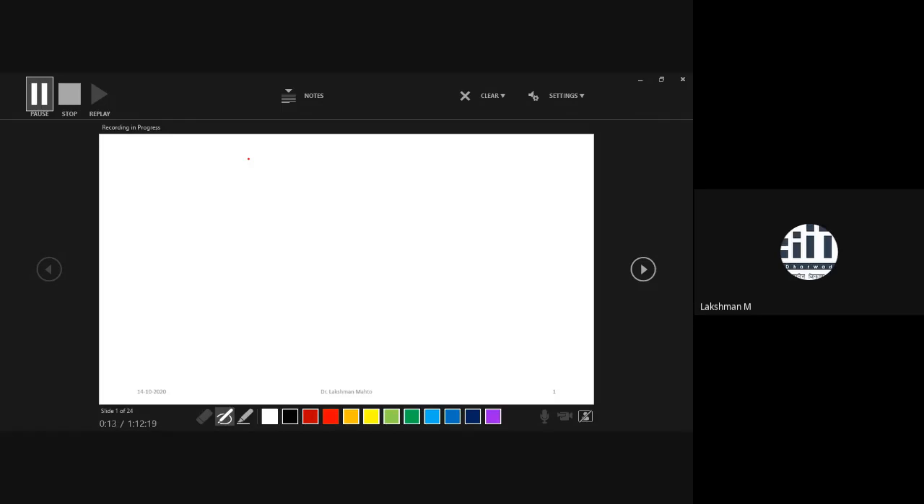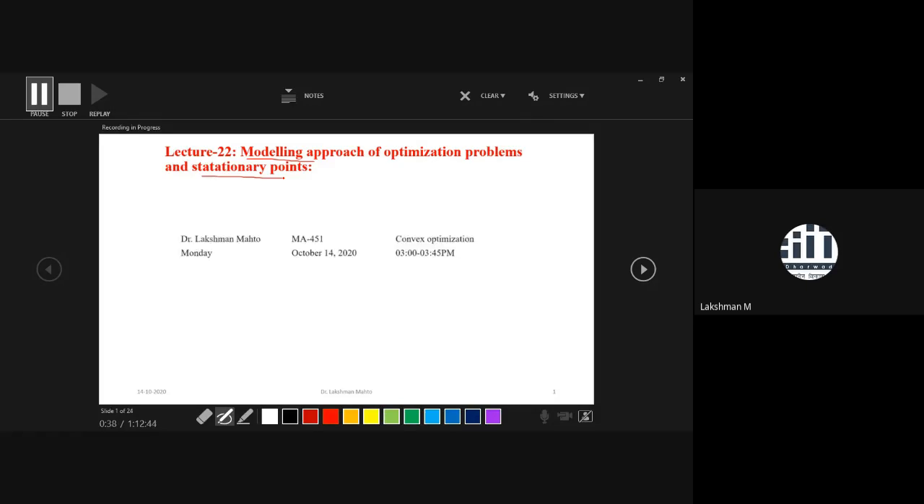an approximate optimal point. If you are going to apply some kind of iterative method, it is very much certain that you won't get the exact optimal point, but you will get an approximate optimal point. That means a point which is very near to the optimal point. So that criterion comes in the category of stationary point. That's why I have introduced these two things here.